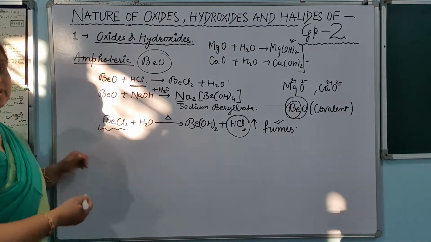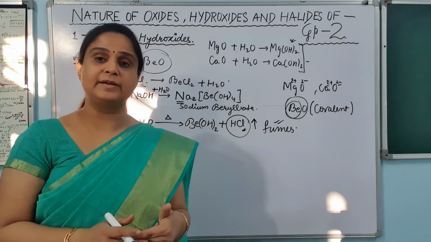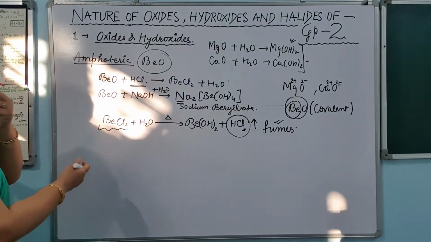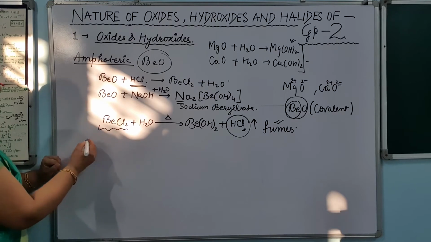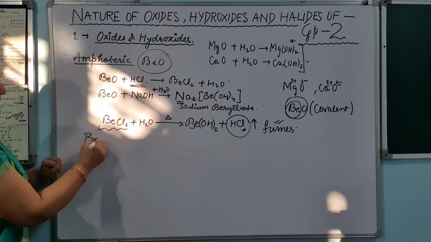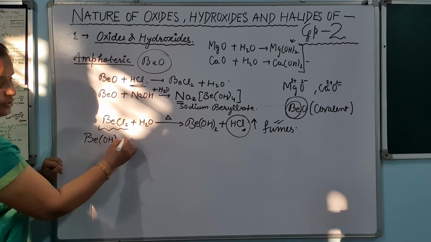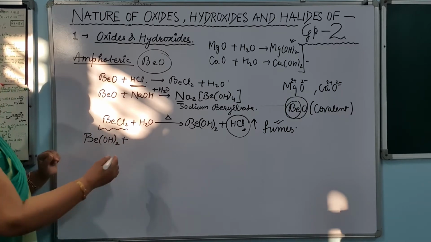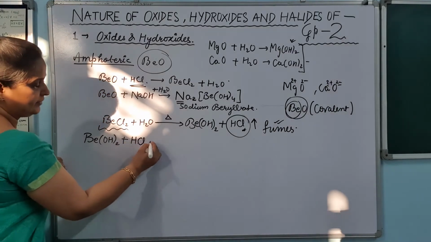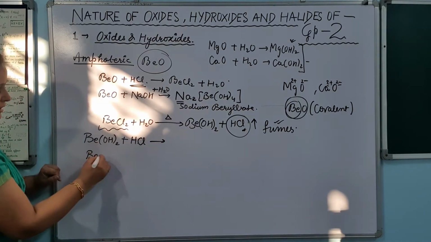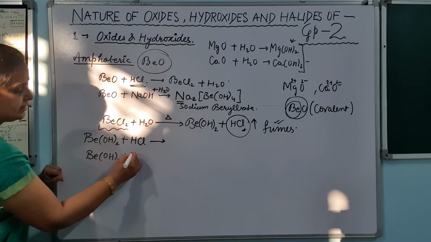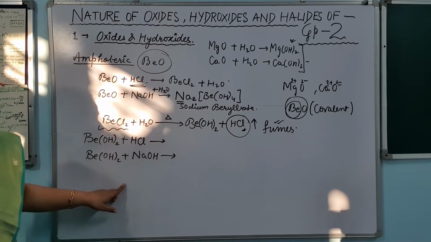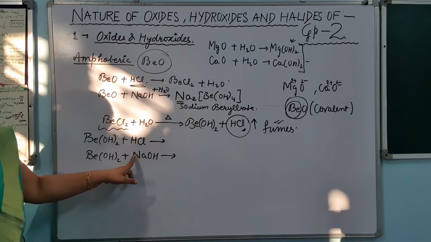Let's see how it is amphoteric. If it is amphoteric, then it will react with the acid as well as the base to form salt. So let's find out whether it is reacting with the acid and base to form salt or not. Okay, so look. Be(OH)2, first of all we will react it with what? With acid. This is HCl. On the other hand, Be(OH)2 we can react with NaOH. So its reaction with NaOH and its reaction with HCl.